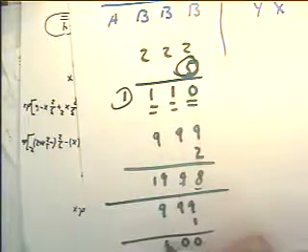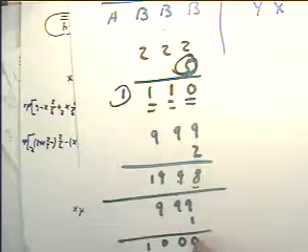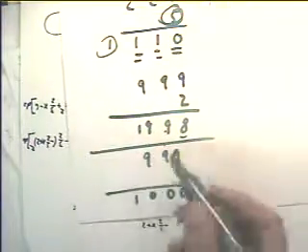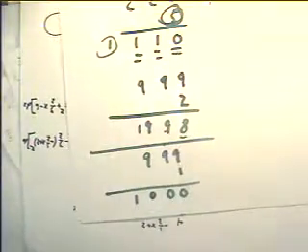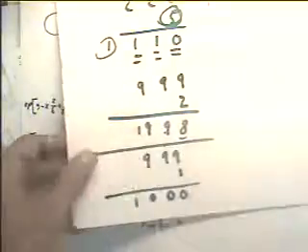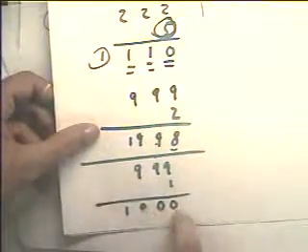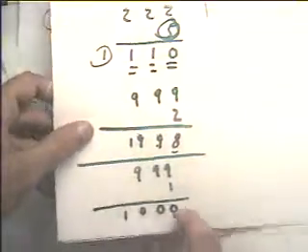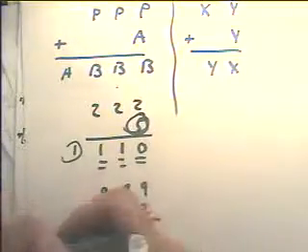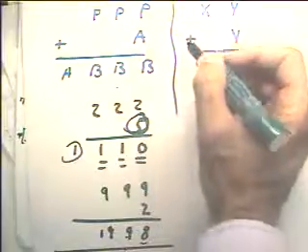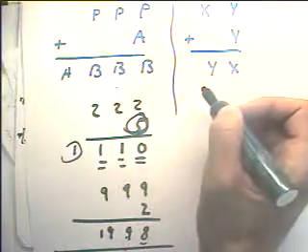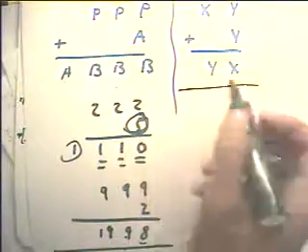We carry the 1, we add 9, we get 10, we get 1. So by trial and error, we can play around with a problem like this and figure out what we can get. Now, I don't remember if this was supposed to be an addition or a multiplication. Let's see if it can be done with an addition.